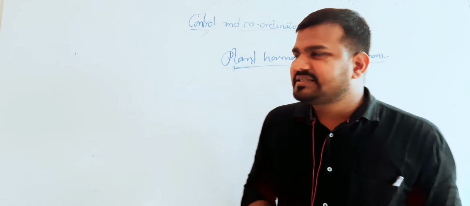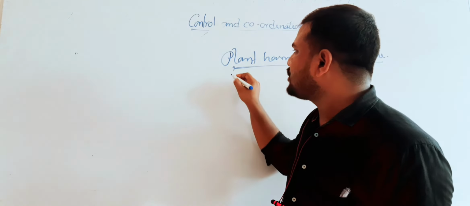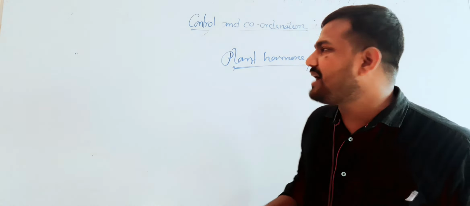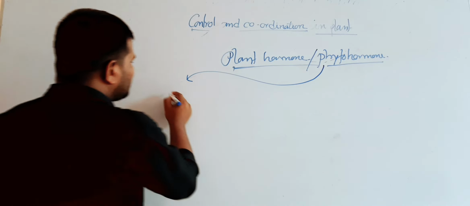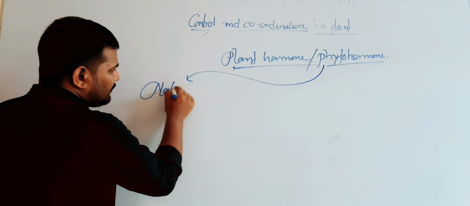Now, on the basis of usefulness and source, plant hormones, or phytohormones, are of a few types. The first one is the natural plant hormone.